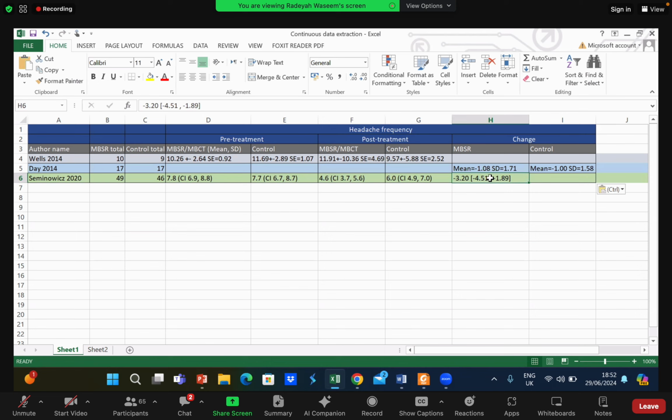It doesn't matter if you have standard deviation or you have confidence interval, both will work. In the calculator, I already told you that you can enter literally anything.